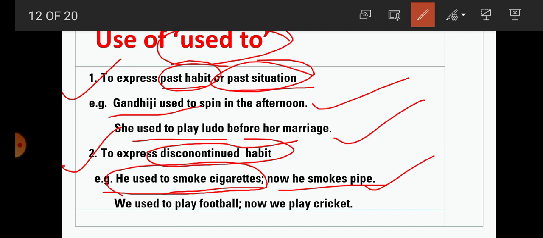Now the habit is not as before, and that's why used to is used. We used to play football, now we play cricket. So the habit is discontinued, meaning changed, and that's why used to is used to show the past habit.